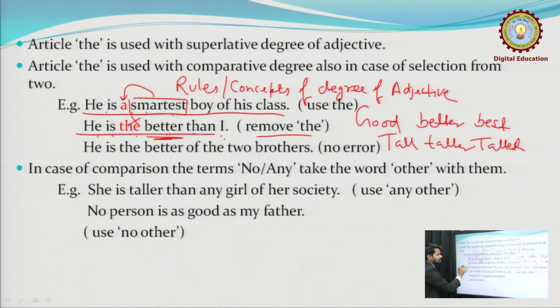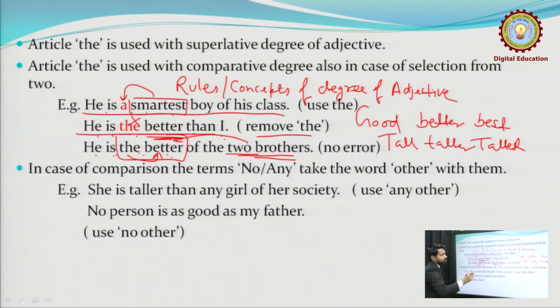Now, next, but sometimes, as you know that English has many exceptions, he is the better of the 2 brothers. Whenever we are picking one from 2, we are selecting one from 2, so we have to use the article the with the comparative degree also. So, you will have to say he is the better of the 2 brothers.